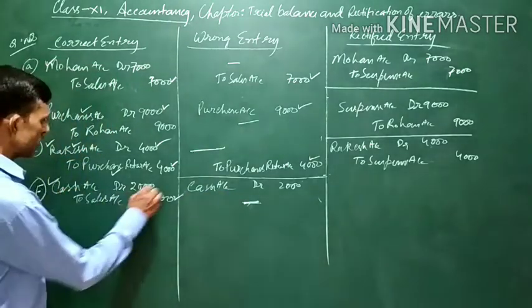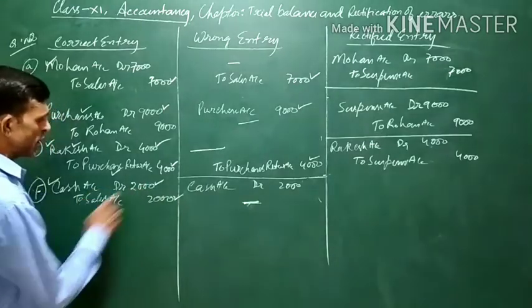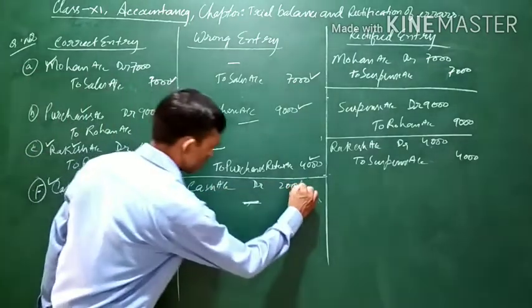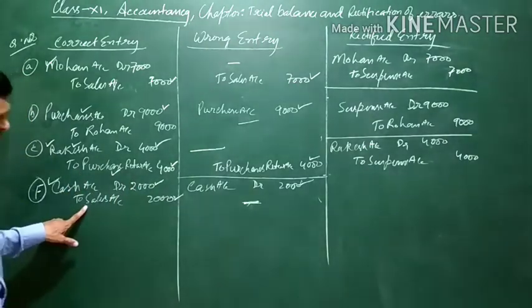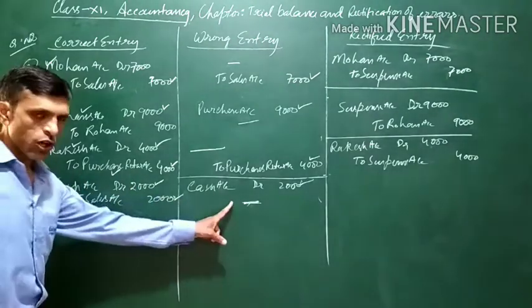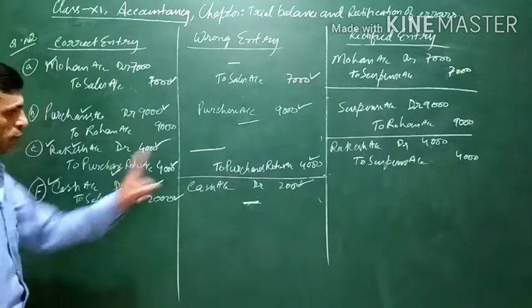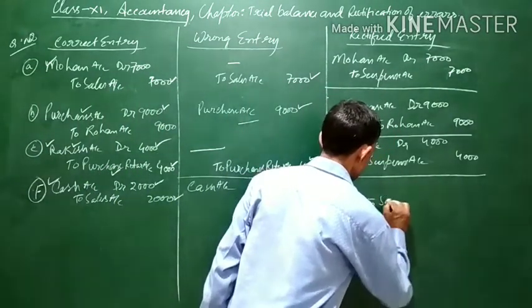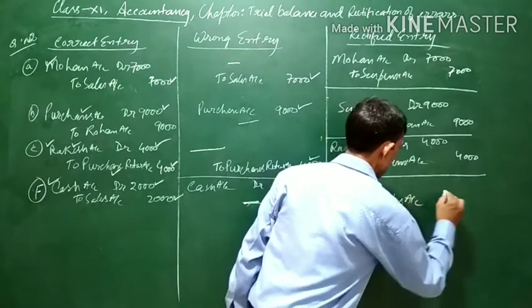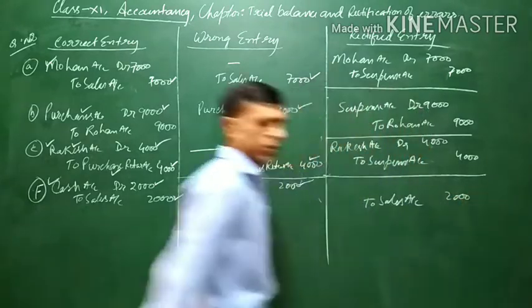Now see, the correct entry is cash should be debited with 2000. It has been debited with 2000. There is no error in this part. In the second part, sales should have been credited, but it has not been credited. So what we have to do? We have to credit sales account. To sales account.